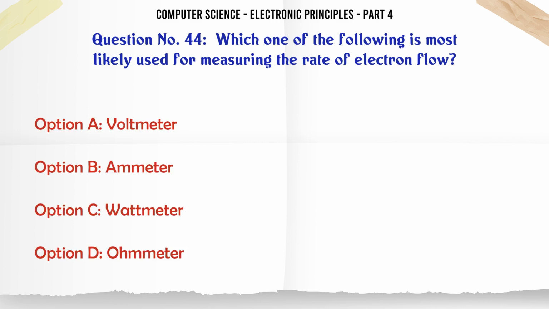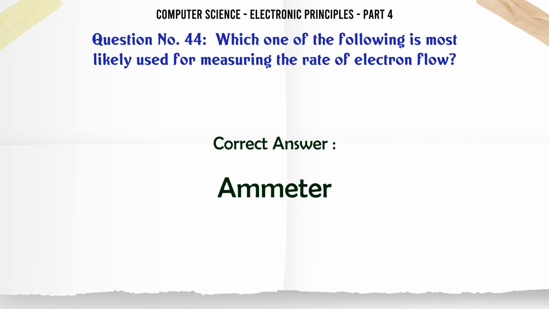Which one of the following is most likely used for measuring the rate of electron flow? A. Voltmeter, B. Ammeter, C. Wattmeter, D. Ohmmeter. The correct answer is ammeter.